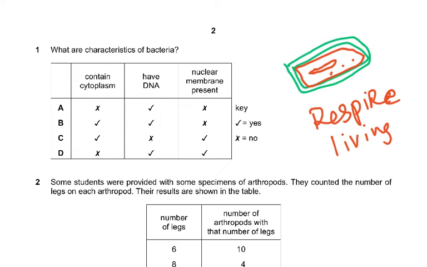This is something which you forget, I don't know why. What are the characteristics of bacteria? Well, everybody knows. Do they have a cytoplasm? Do they have DNA? Do they have a nuclear membrane? So they do not have a nuclear membrane. So that is why the answer is B. Why? Because it contains cytoplasm, has circular DNA, in fact has two types of DNA, the circular DNA and also the plasmids. But not all bacteria have plasmids. Some bacteria have plasmids. So please, I'm giving you more information in case you get a question on this pattern.